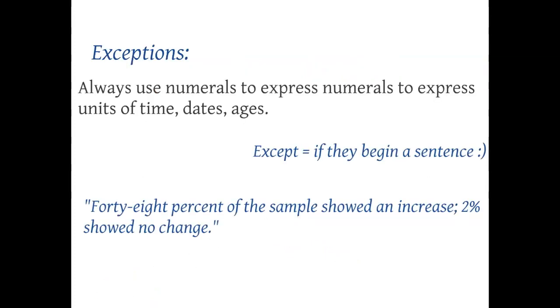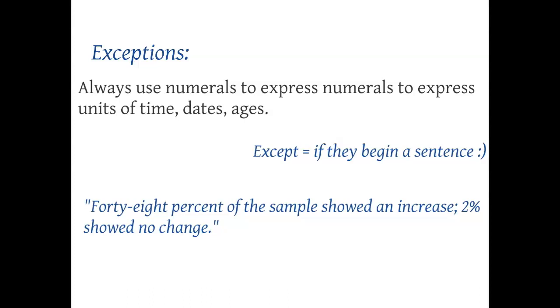Now, it wouldn't be APA if there weren't exceptions. The exceptions to that general rule are if something is a unit of time, a date, an age, or that broad category of math. So, for example, if I have an age, someone who is 2 years old, that will always be numeric 2. If I have a date, that will always be numeric. And then if I have something like a percentage, that is always going to be numeric as well.